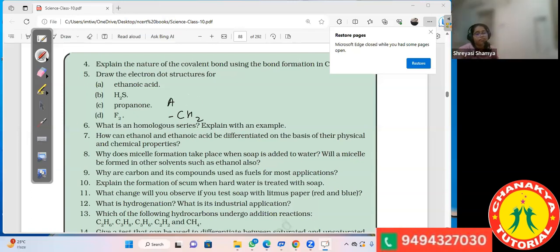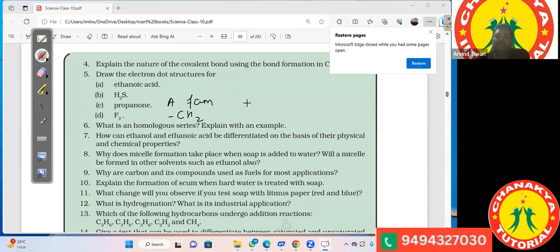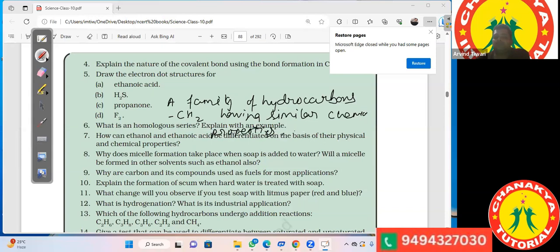So a family of hydrocarbons having a similar general formula, having similar chemical properties, where every successive member differs by a CH2 group. Every successive member differs by a CH2 group.